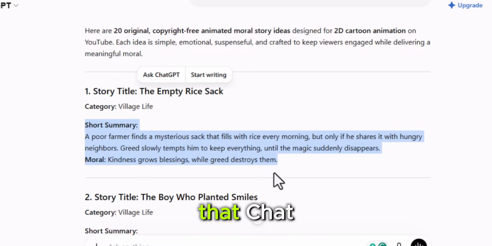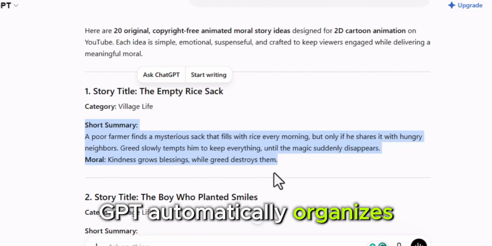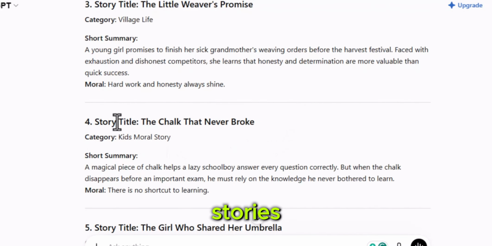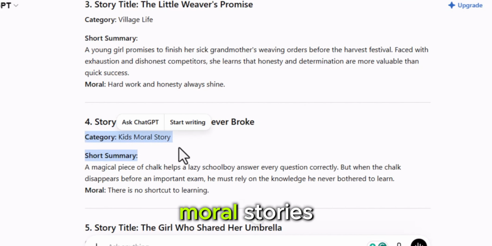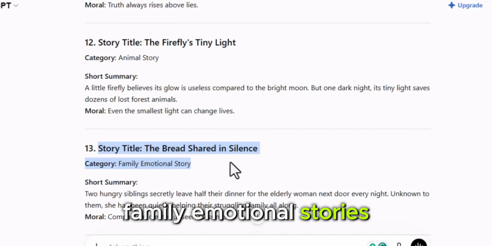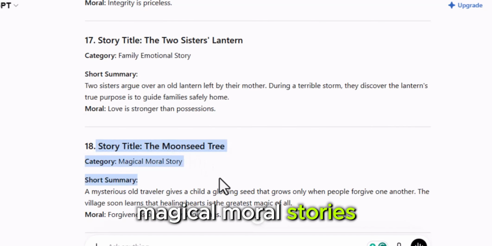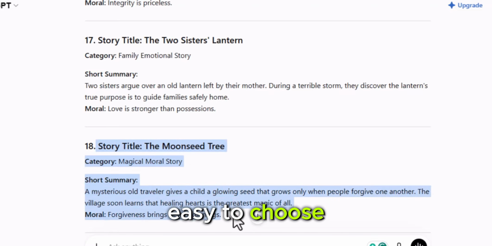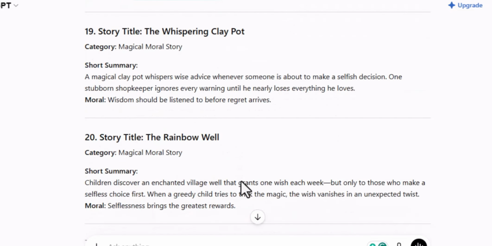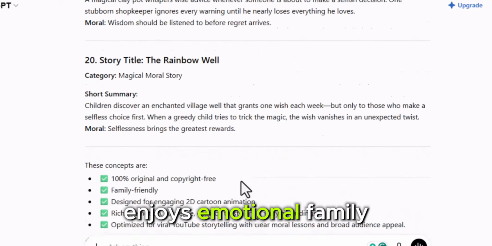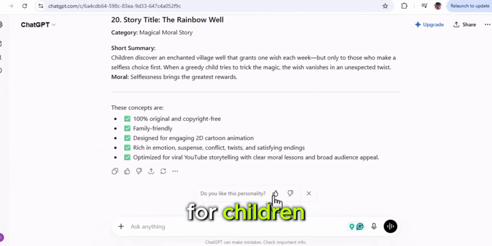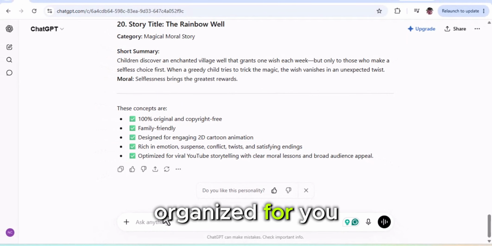You'll also notice that ChatGPT automatically organizes the stories into different categories. The first few are village life stories. The next group focuses on kids' moral stories. Then you'll find animal stories, family emotional stories, and finally, magical moral stories. This makes it easy to choose the type of content you want to create. Maybe you love animal cartoons. Maybe your audience enjoys emotional family stories, or perhaps you want educational cartoons for children. Everything is already organized for you.